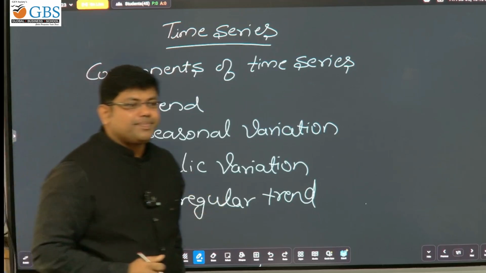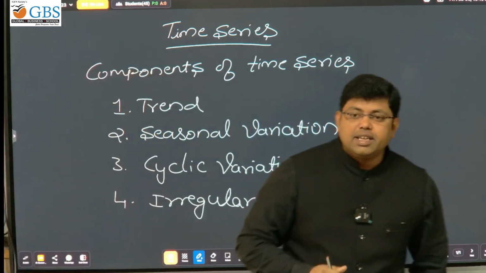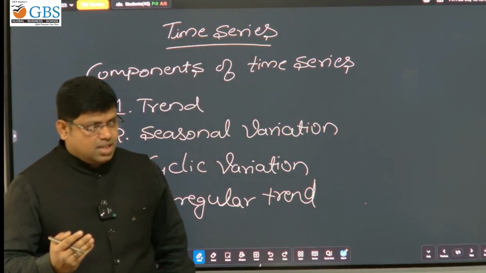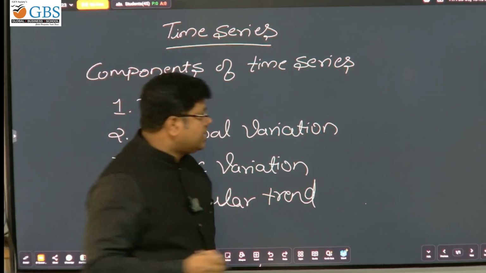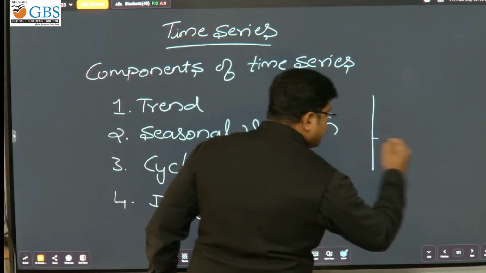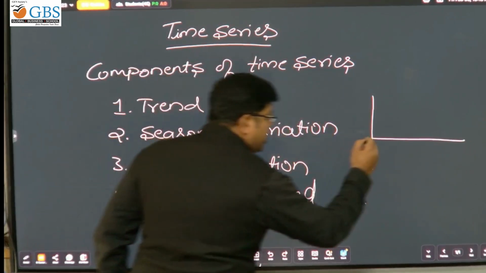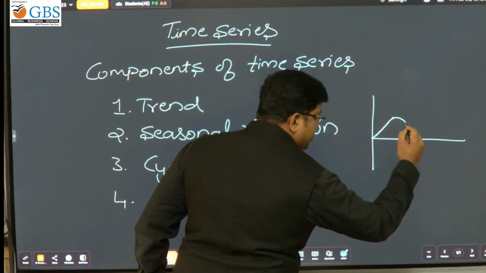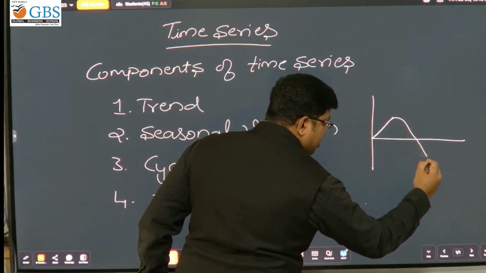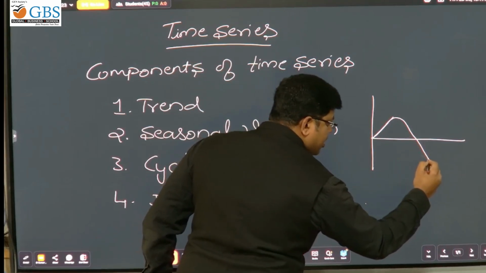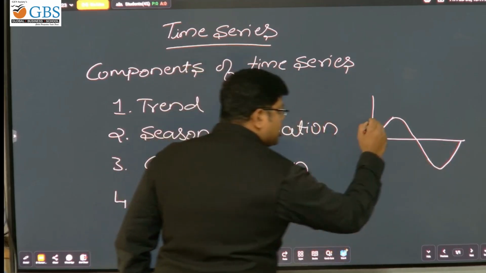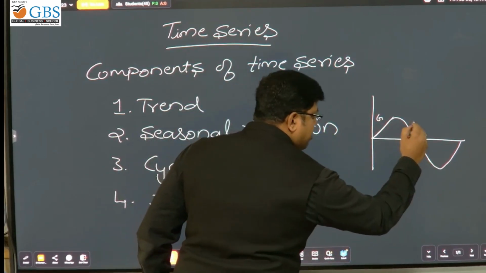Cyclic variation. Cyclic variation is a movement or a trend which has 4 stages. One is growth. See, this is a normal, right? If above normal, that is growth, then recession. Below this normal, depression, then coming back, recovery. This is growth and this is depression.